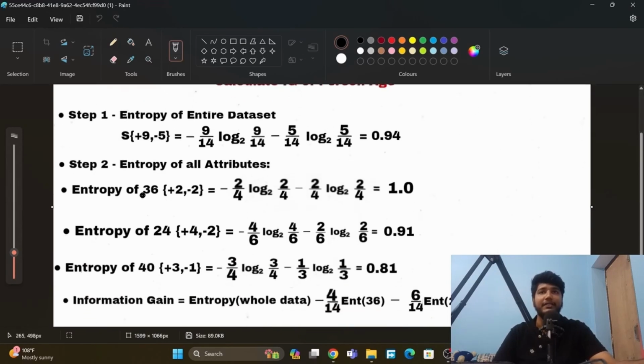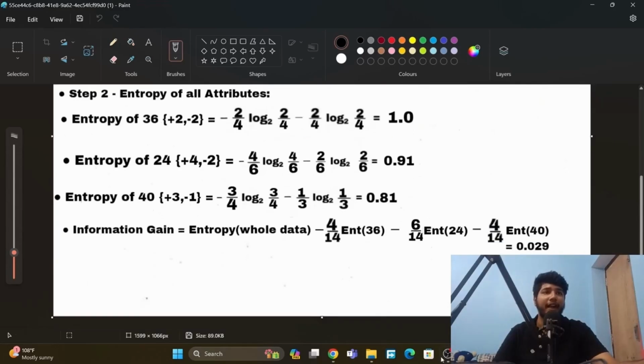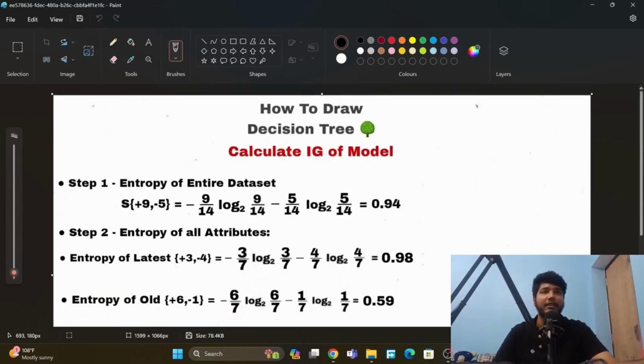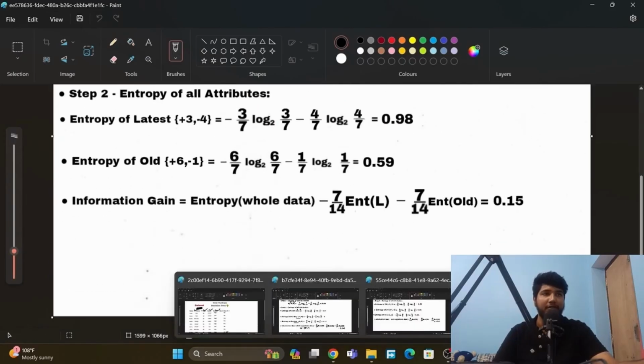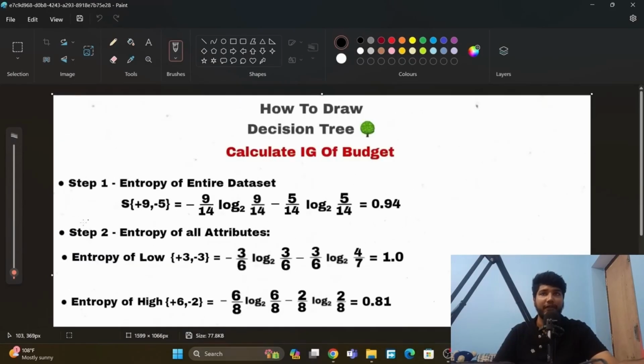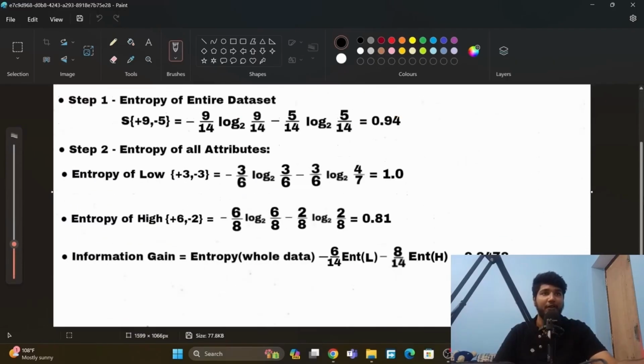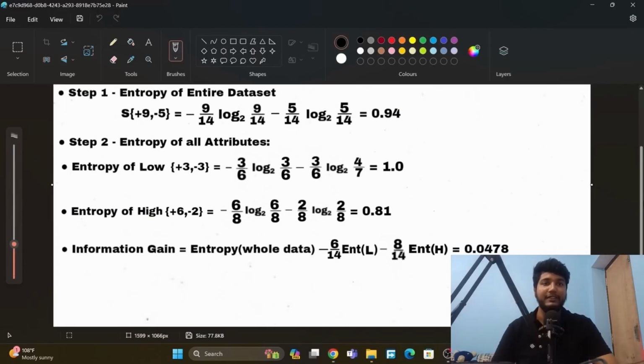Again we do it for model, and we get this value, and the same thing for budget. Hopefully you are understanding so far. It is easy, not that hard to understand, and we have gotten this.